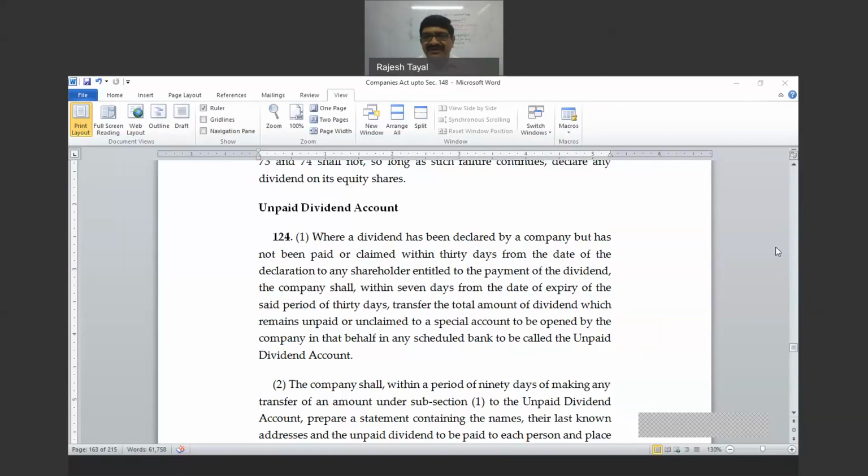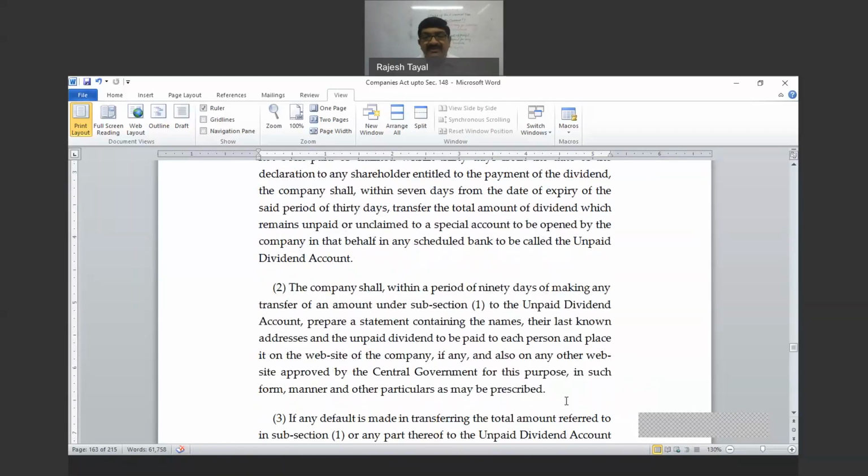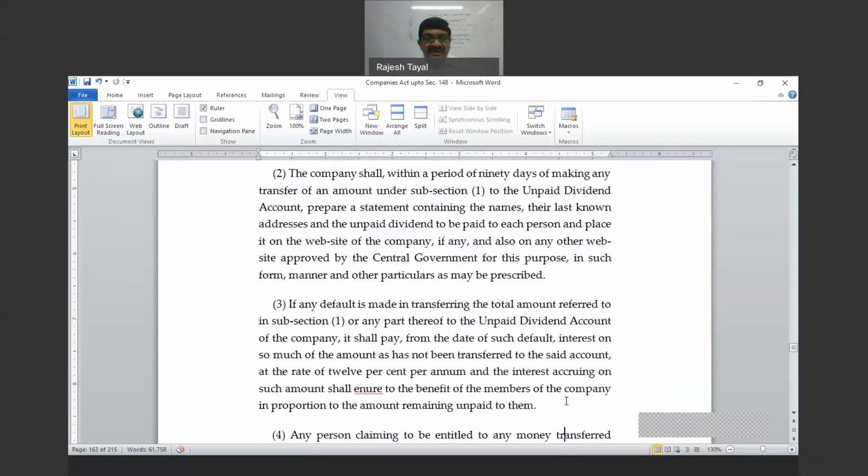By chance, the time is very, very less. Otherwise, I would have given you so much information about law. It is helpful. Anyway, once the dividend is transferred to the dividend account, if it is not paid or claimed for 30 days, then within the next 7 days, it is transferred to a separate bank account that is called unpaid or unclaimed dividend account. And there it will remain up to the end of 7 years. The company shall, within a period of 90 days of making any transfer to the unpaid or unclaimed dividend account, prepare a statement containing the names, their last known address, etc. Now, this information is published and made available to the government.